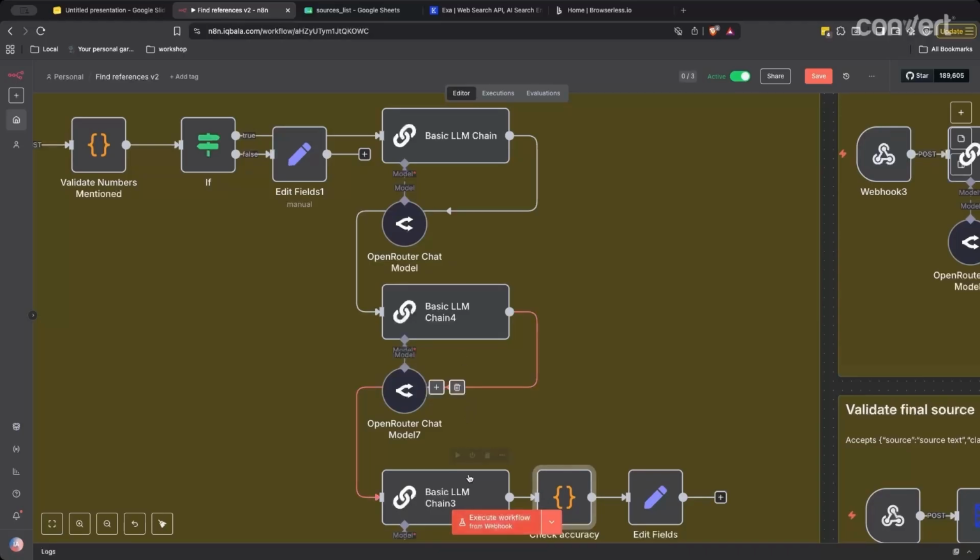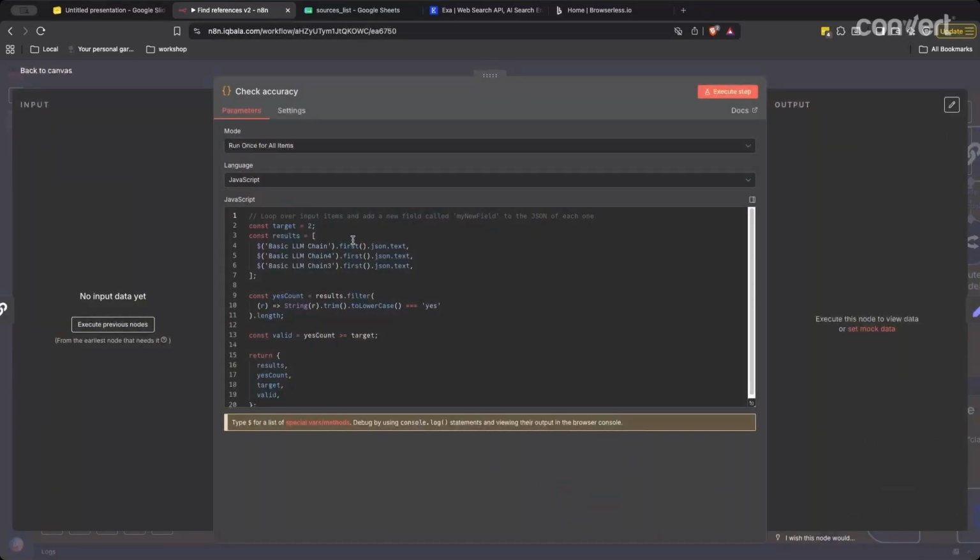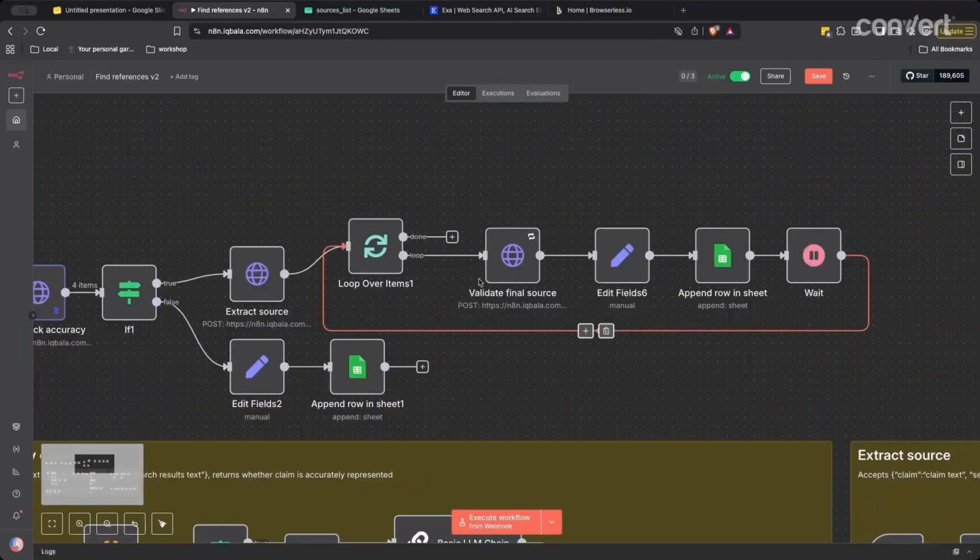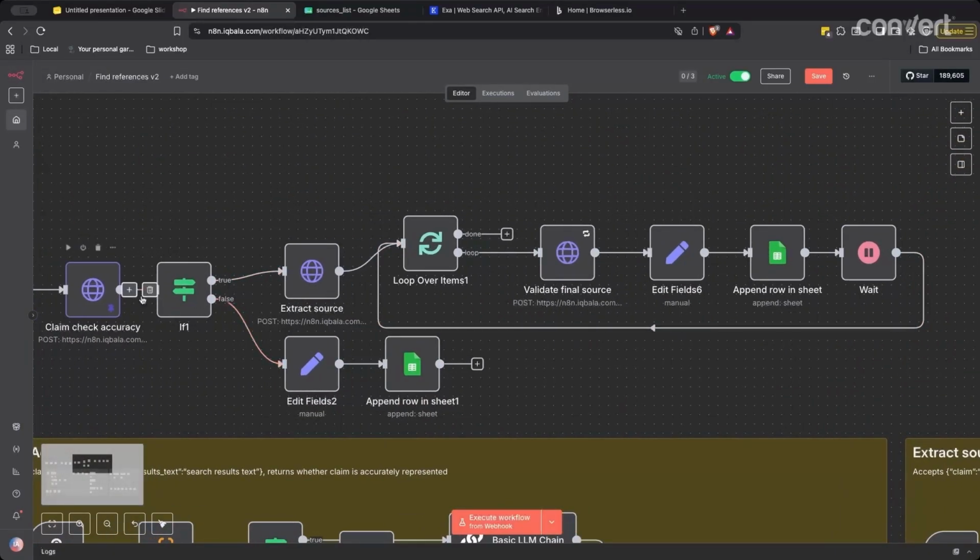And this is the same prompt done 3 times. You can use 3 different models. The reason why I'm using this 3 times is to iron out inconsistencies that could perhaps cause the AI to mistakenly validate a false claim or invalidate a true one. And then here, if 2 out of 3 agree on an outcome, then that's the result that comes out of the accuracy check. And again, if that fails, it gets added to the spreadsheet.